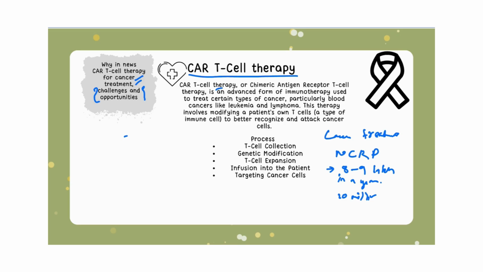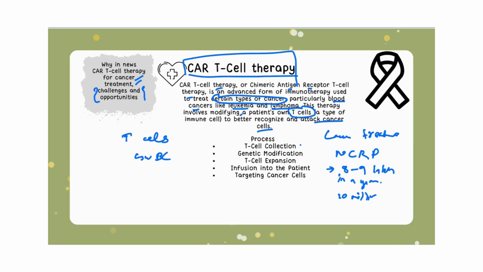CAR T cell therapy is also known as chimeric antigen receptor T cell therapy. It is an advanced form of immunotherapy used to treat certain type of cancer, mainly blood cancers like leukemia and lymphoma. This therapy involves modifying a patient's own T cells and making them attack the cancer cells. So let us understand what is T cells. T cells is a part of white blood cells and they play a central role in the immune system. They are crucial in both activating and regulating the immune responses. So T cells are modified in this therapy to attack the cancer cells.